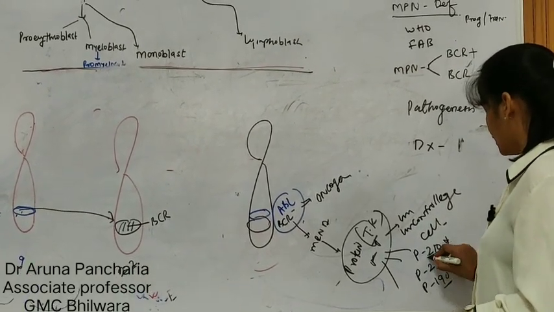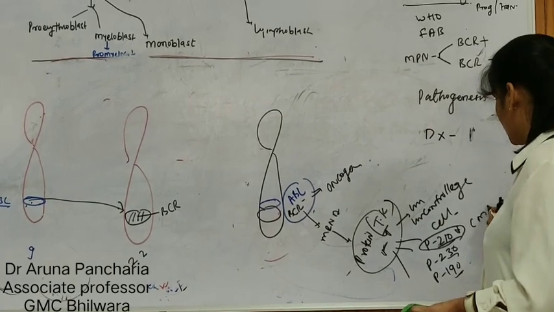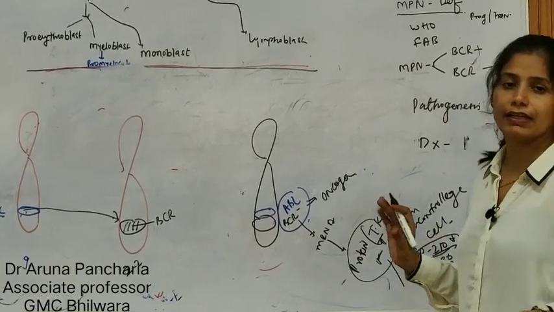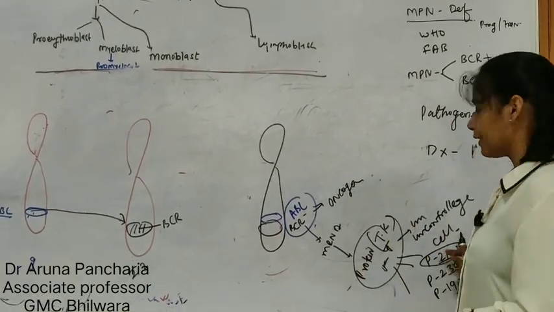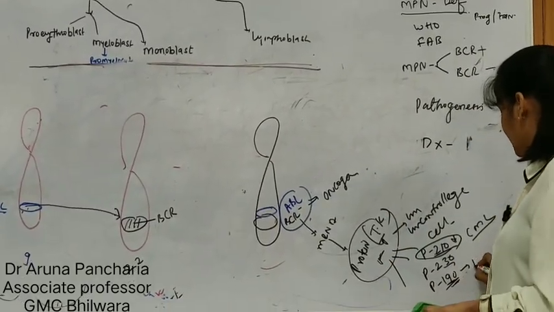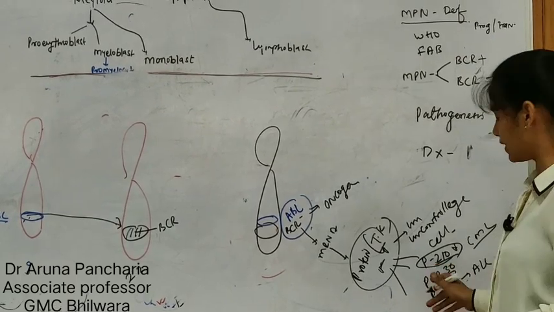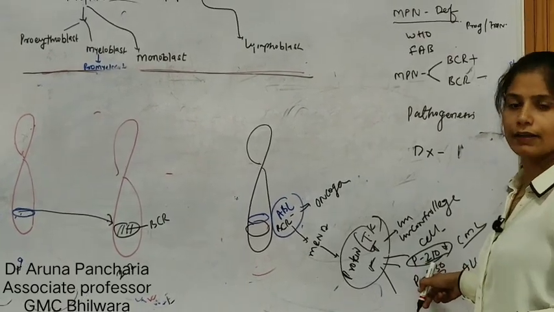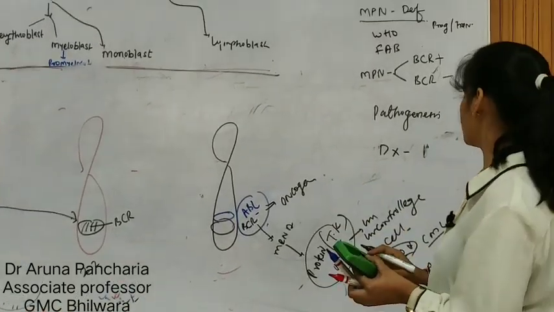The important one is P210. This is seen in 90% of cases of CML. The 190 kilodalton protein is seen in case of ALL, and in the rest of the cases the 230 kilodalton protein is seen. So this is the pathogenesis part.